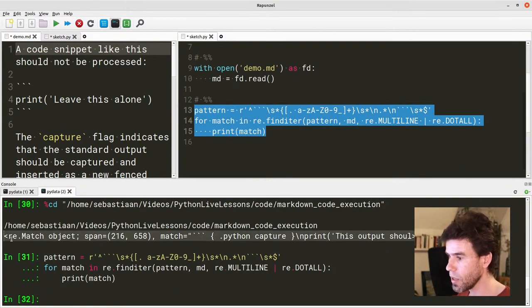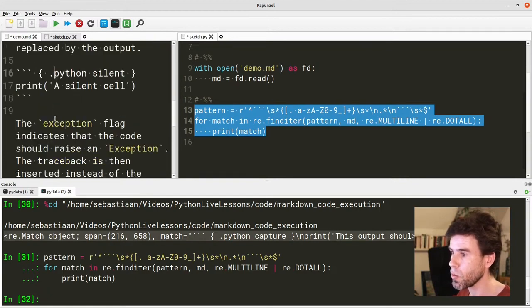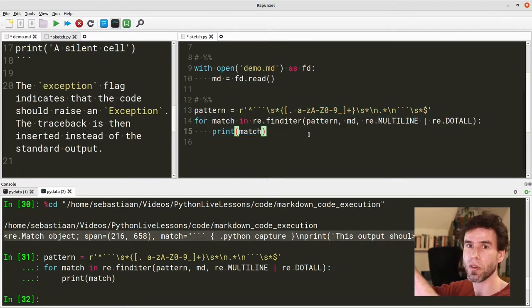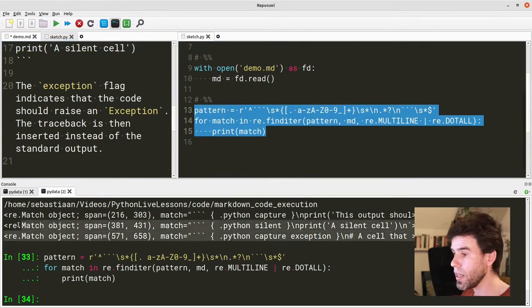Here it is. But you see, we only get one match, whereas we would expect 3 matches. We would expect a match for this one, and a match for this one, and a match for this one. And why not? Well, that is because of the greediness, right? So we're basically matching from the first opening until the last closing, but that's not what we want. We want it to be non-greedy. So the code, this bit, should have a question mark behind it to say that it's not greedy. Let's run it. And now you see we get 3 matches that all match basically the 3 code objects that we have.